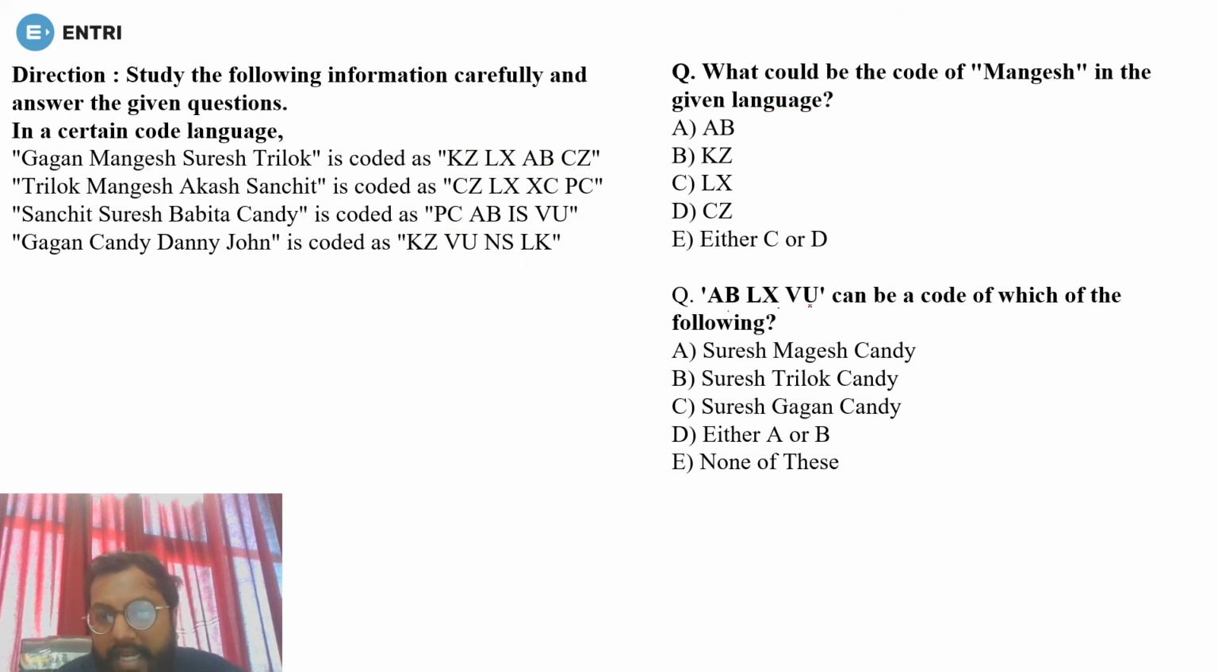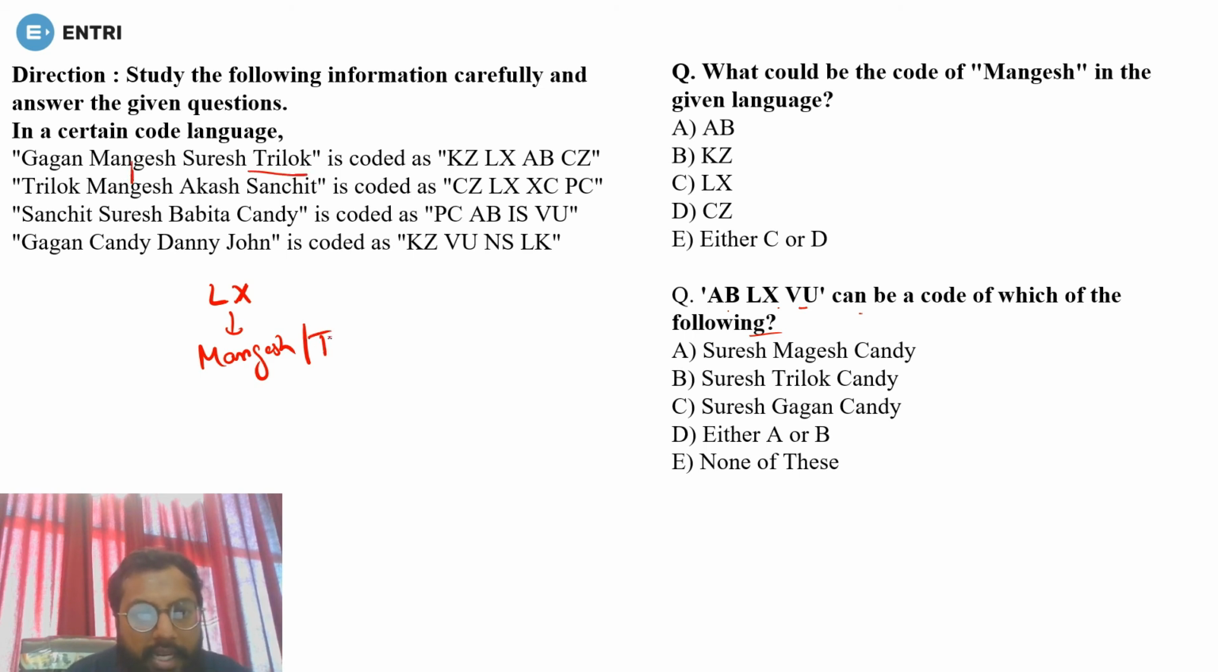So ABLXVU can be the code of which of the following? Okay. First of all, if I am taking LX, I already told you that LX can be the code of Mangesh. Done. Or what is common in these two? Okay, first of all, LX is common, also CZ is common. Yes or no? So for LX, the code can be Mangesh, or what is common?